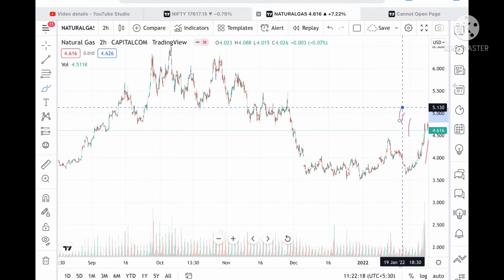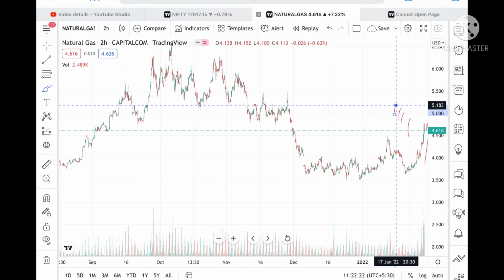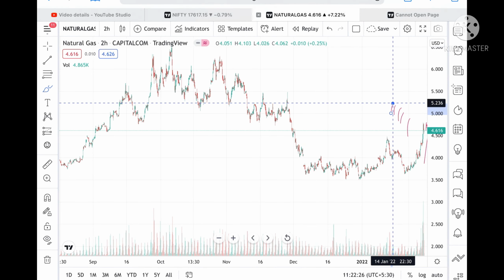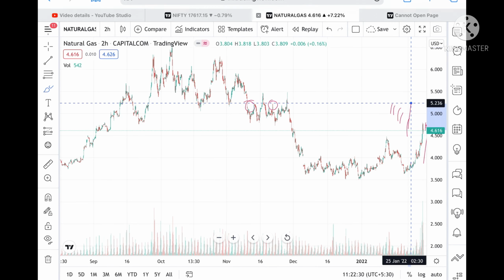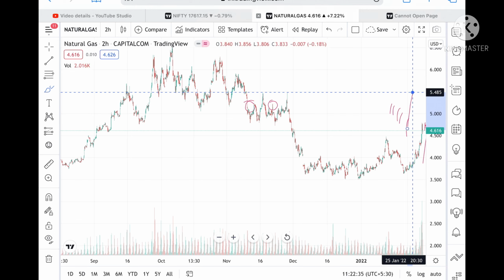Suppose the price sustains this level, then we can see a level of 5.130, and from there it can go higher to a level of 5.183. And from there it can go to a level of 5.236. Suppose the price sustains above this level, and these levels are already tested here, so going towards 5.334 is high, and from there we can see a level of 5.485.